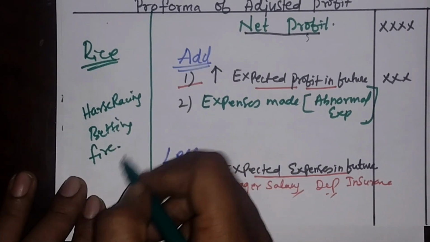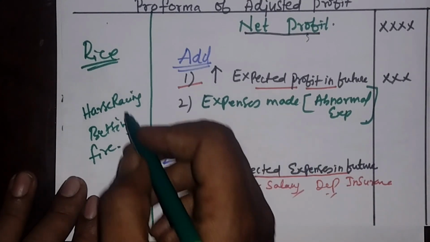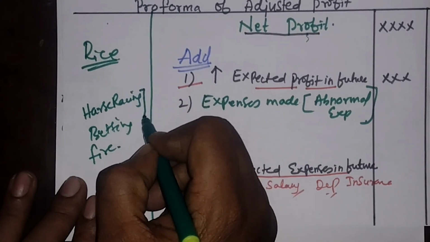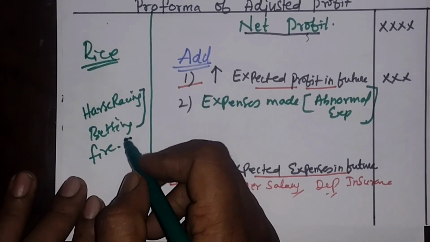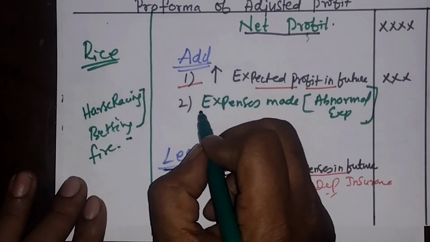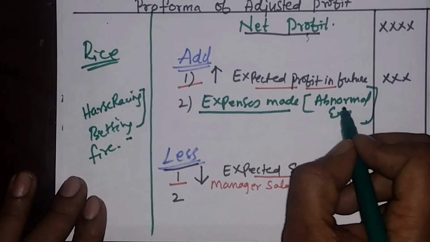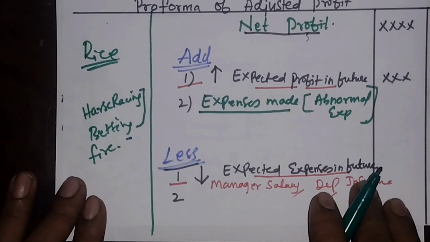All that will not affect my day-to-day earning of the business. So horse racing expenses, betting expenses or fire loss, if already deducted, you have to add back. These are abnormal expenses and losses.